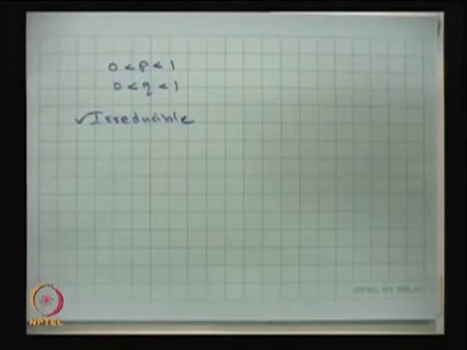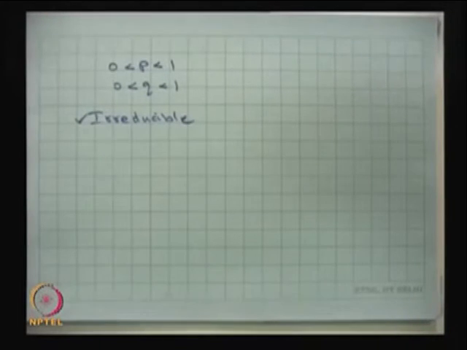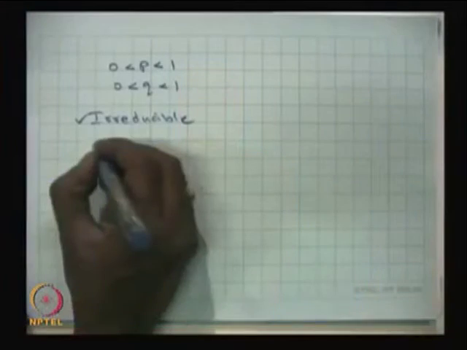The second one, it has to be aperiodic. Aperiodic means the periodicity of each state, because the greatest common divisor is going to be 1, because coming back to the state is via a self loop, or going to some other state and coming back, and there is also a self loop. Therefore, all the states are going to be aperiodic. Therefore, the Markov chain is aperiodic.